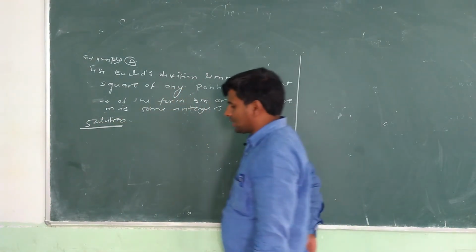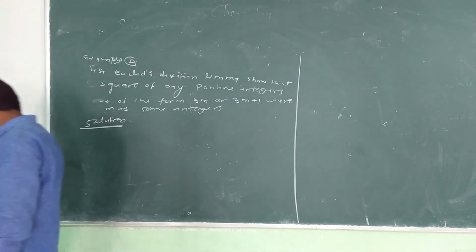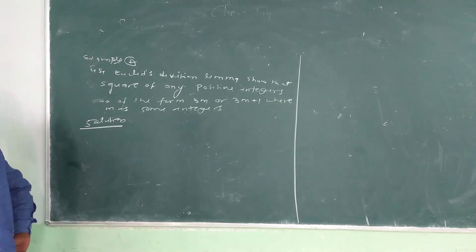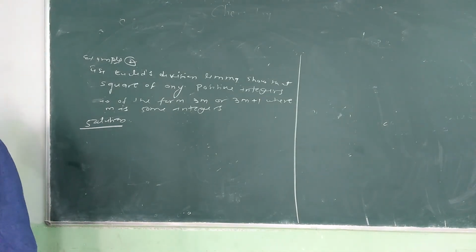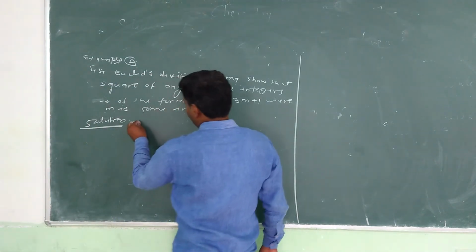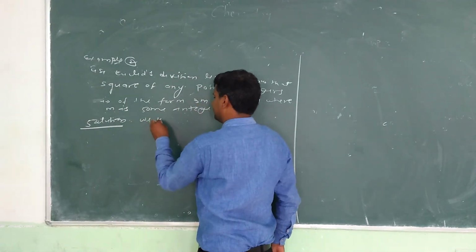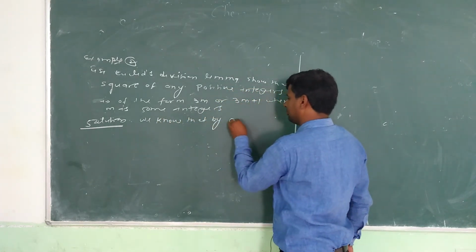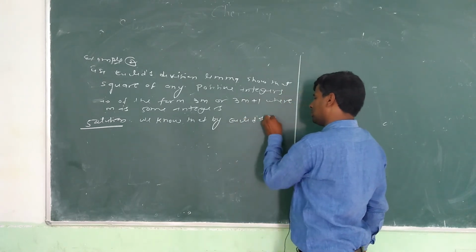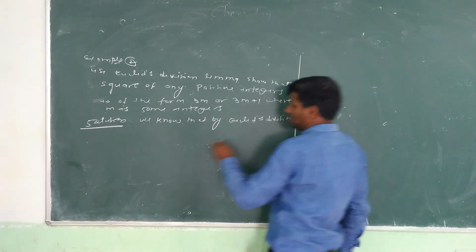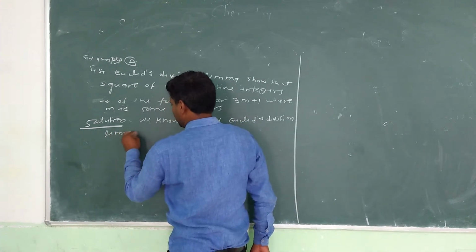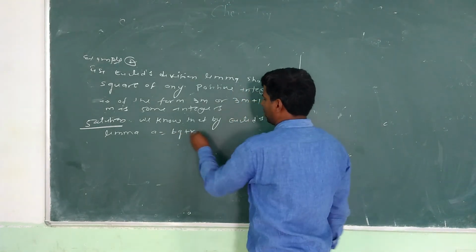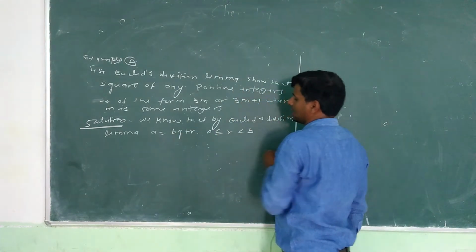So students, it is given a square of any positive integers. If square of any positive integer, so first we can check here, that is a, we know that by Euclid division lemma, a equal to bq plus r, 0 less than or equal to r less than b.